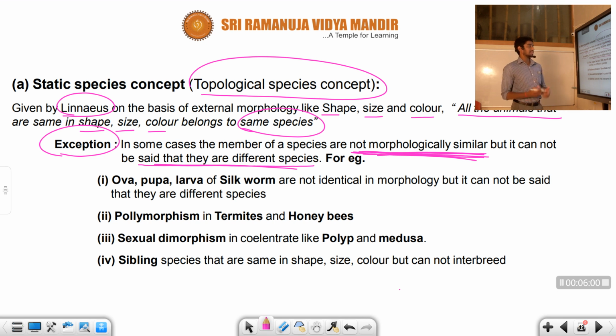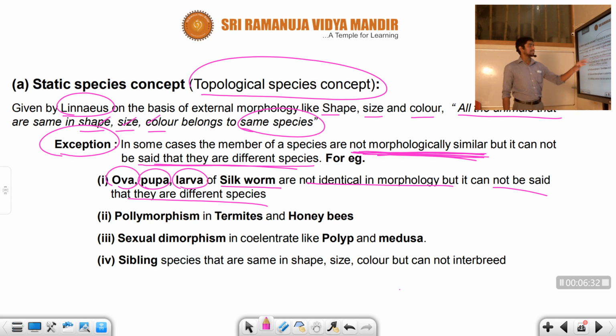Let us discuss various examples here. Like I can see the ova, pupa, and larva of a silkworm, right? Silkworm, you already know that. Take the example of size, shape, and color; you have to consider all these three things. So what about the ova, pupa, and larva of the silkworm? They are not identical in morphology, but they cannot be said to be different species.